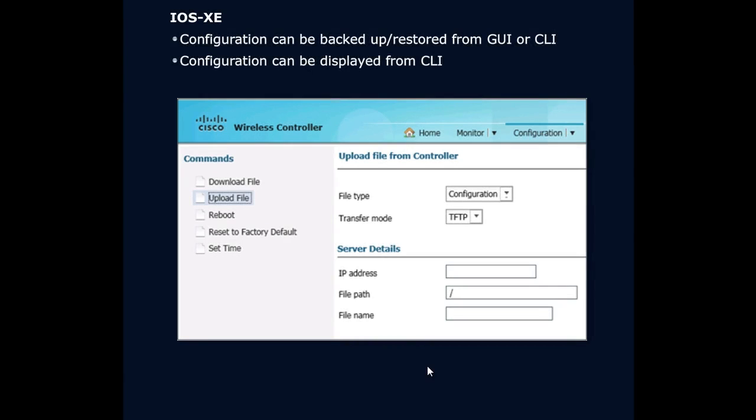And last but not least, the IOS XE from the GUI or CLI. How are we going to do this? Again, it is upload and download files under command. This is the XE. This is the switch with the extra module on it, or the wireless LAN controller 5000 series. The file type, again, you want to be in configuration. Lots of file types are going to be listed there. Event, log, all sorts of stuff. Our transfer mode, so that'll be the transfer mode of the server you're using, and then our server details.